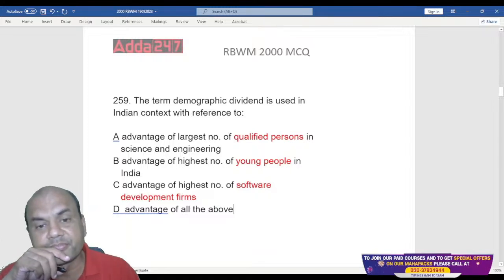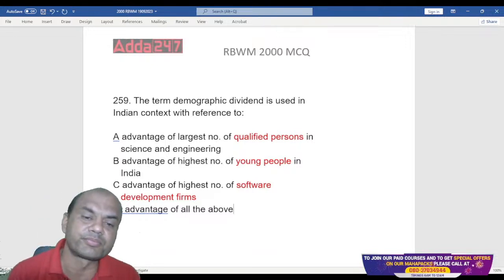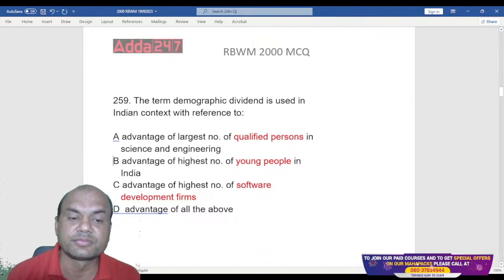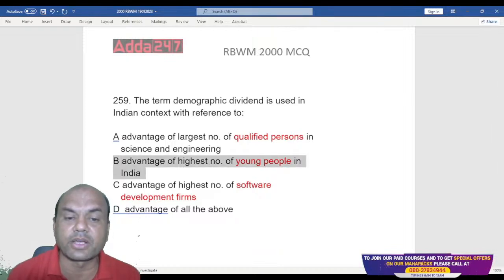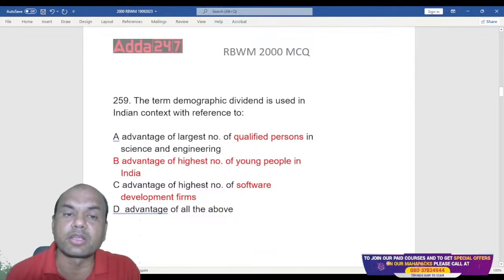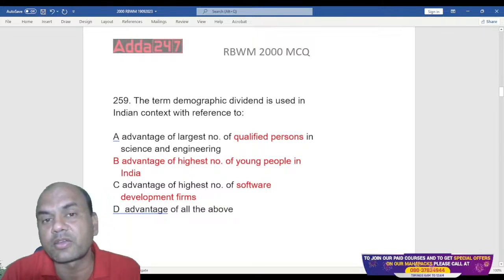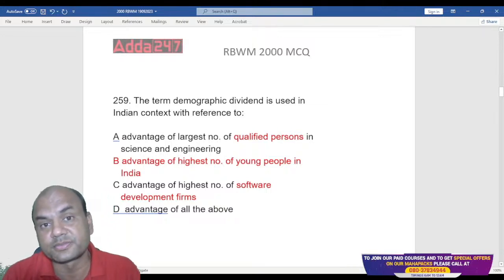Yeah? Type fast in the comment section. Qualified, young or software. It is B. Highest number of young people. That is the right answer. Advantage of highest number of young people. That is the correct answer. Because India has a high demographic dividend of young persons.